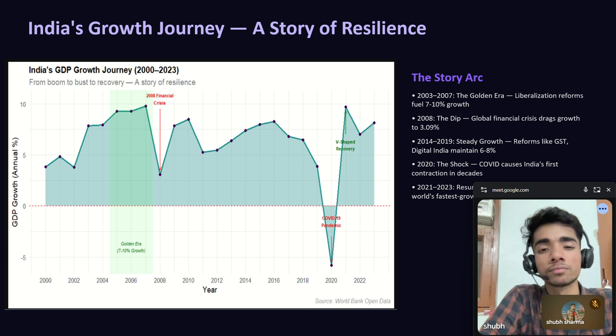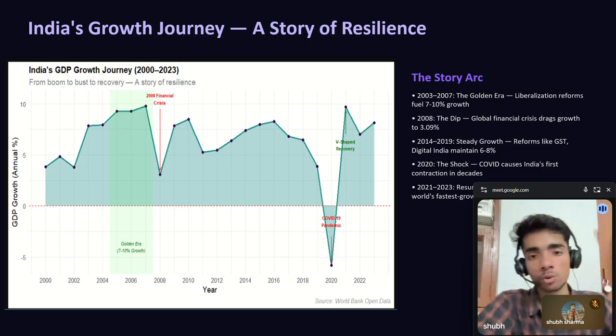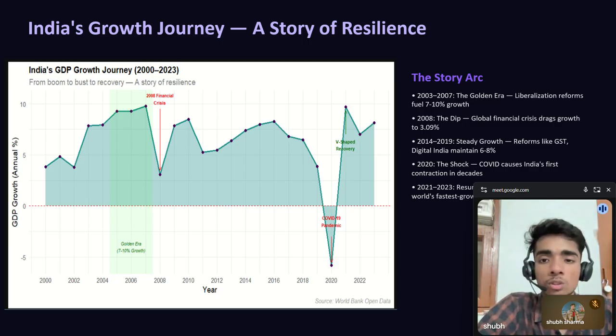Growth consistently hit 7 to 10%. India was being called one of the BRIC nations, and India was said to reshape the global economy. Then came the 2008 financial crisis. You can see the sharp dip where growth dropped to about 3%. But India recovered relatively quickly compared to Western nations. And from 2014 to 2019, India maintained steady growth from 6 to 8%.